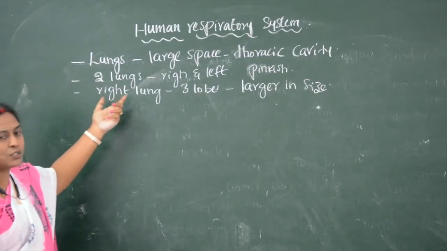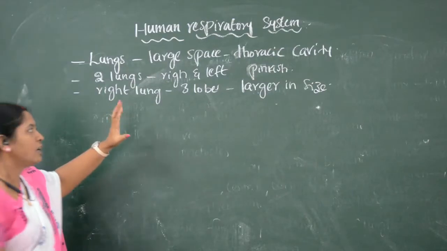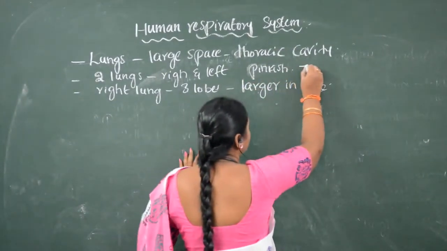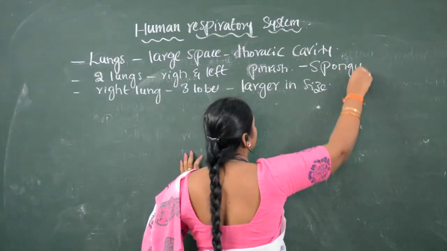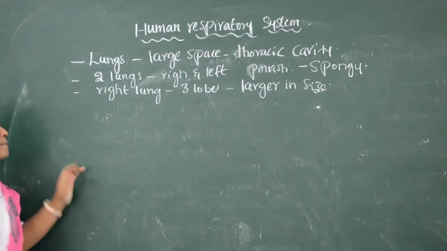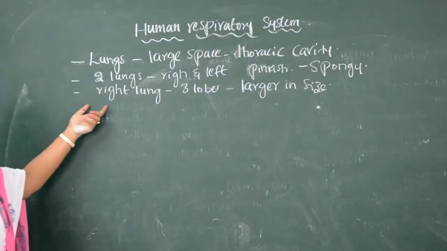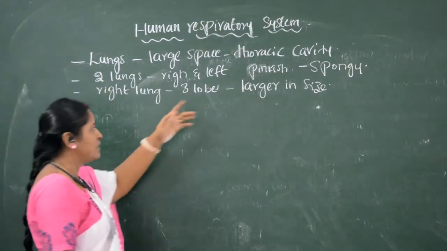Lungs are spongy in nature, which are pinkish in color. Right lung has three lobes and is larger in size.